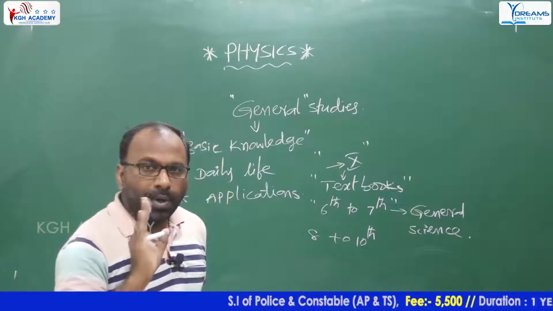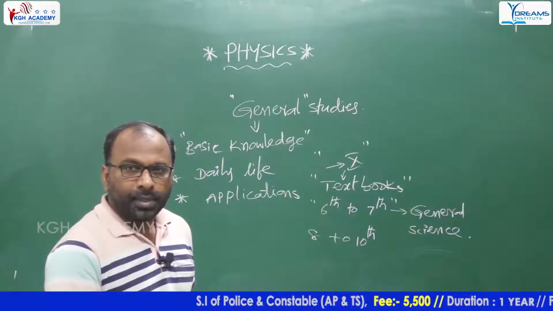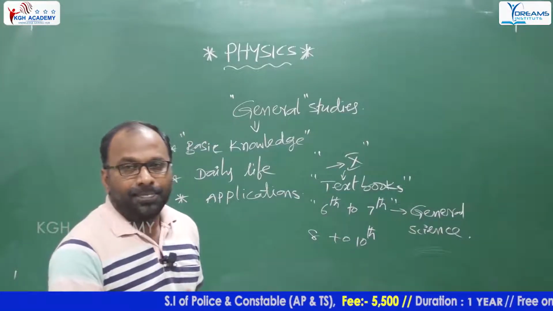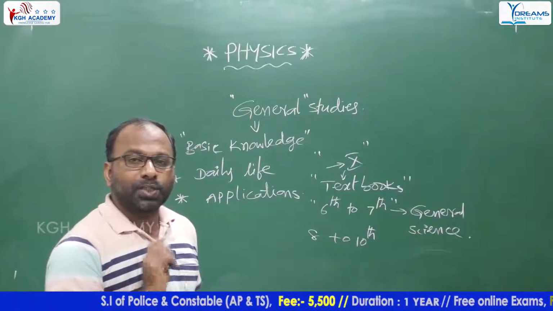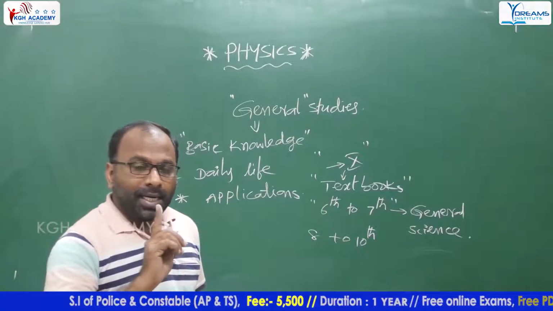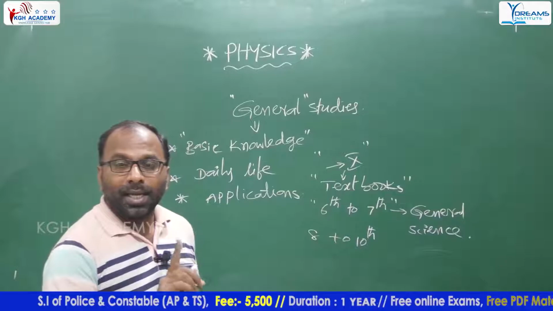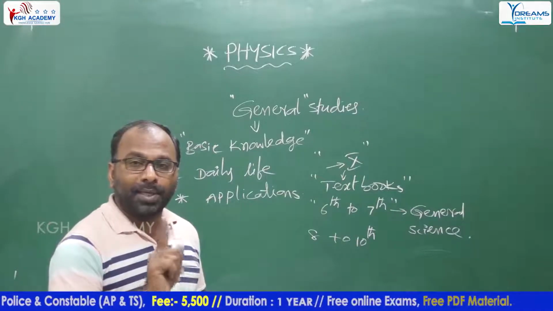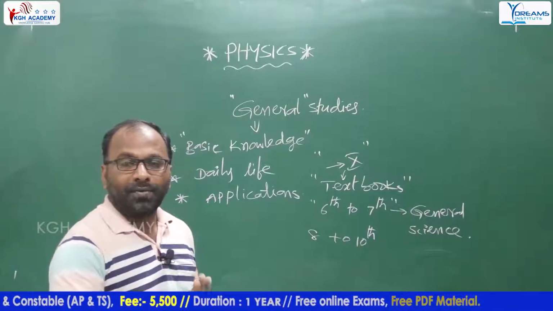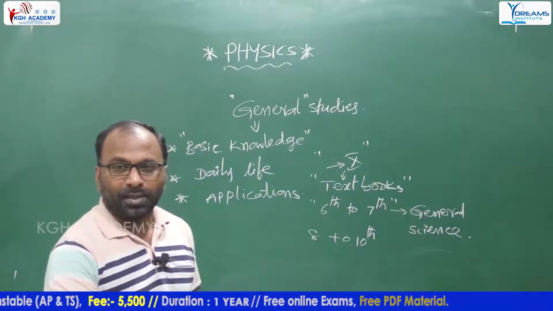We have to remember one thing here: the examiner always considers only the textbooks. He never frames questions from private publications or private authors' books. You have to remember that.